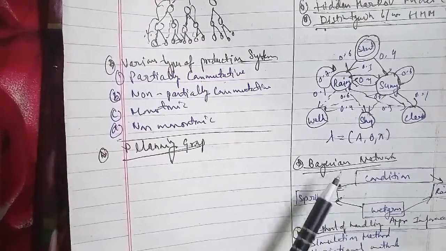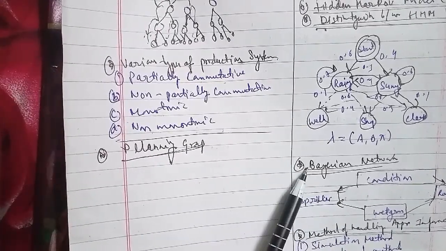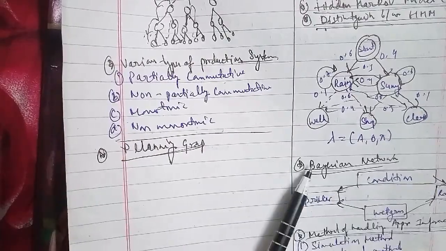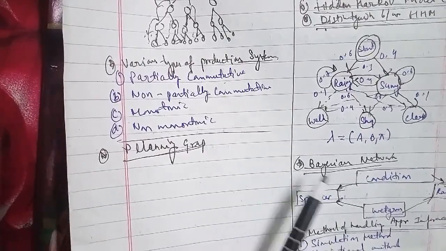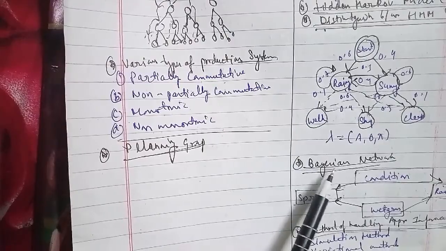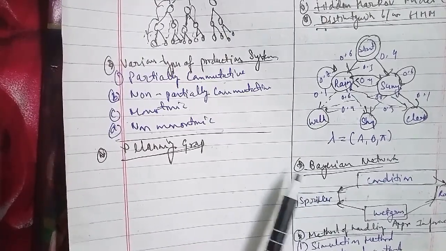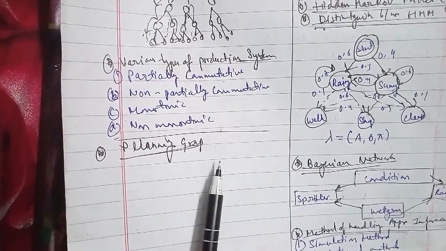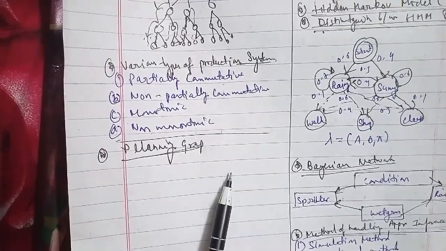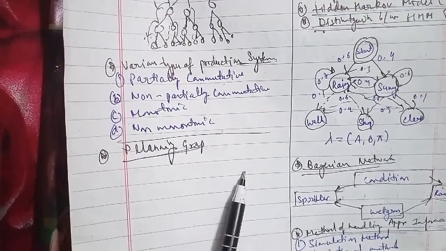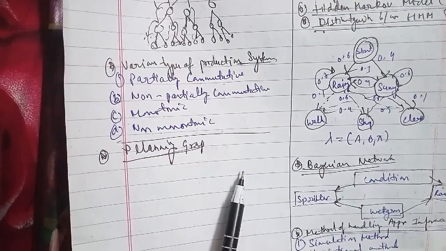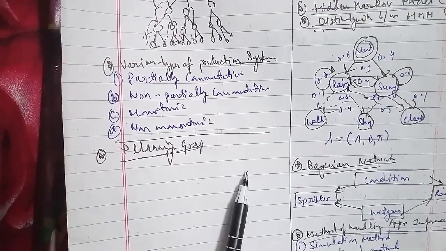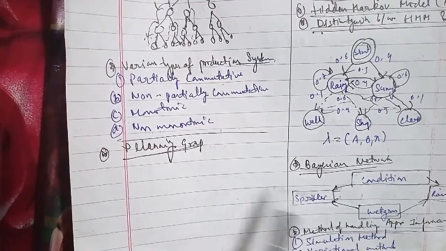Then we will start unit 4 in the next coming class. We will start with machine learning: supervised and unsupervised learning, decision trees, statistical learning models, learning with complete data, naive Bayes models, learning with hidden data, the EM algorithm, and reinforcement learning, which we have to discuss. The next unit, unit 5, is pattern recognition.